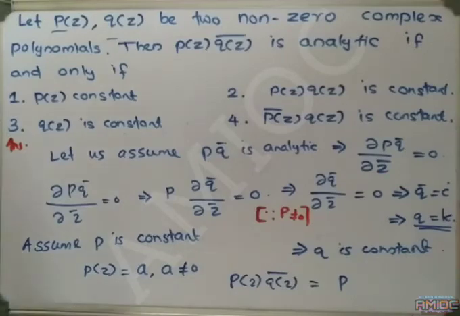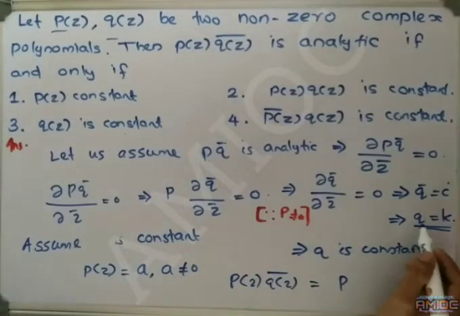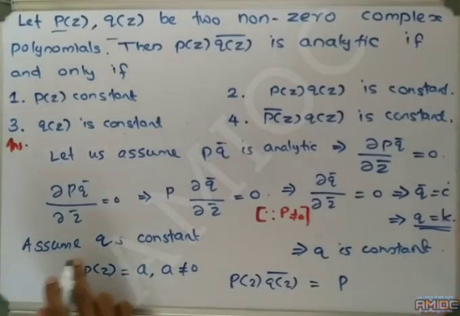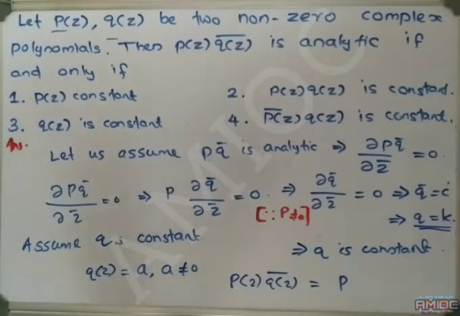Sorry, assume Q is constant. We have concluded that Q is constant. Assume Q(z) is equal to A, a non-zero number. Then P(z)·Q(z̄) is P·A. If we are given an analytic function, then the constant multiple is also an analytic function. Therefore, P is an analytic function, A is a constant number, therefore AP is analytic.